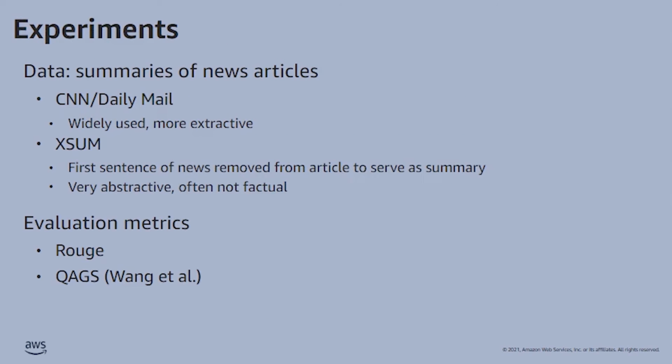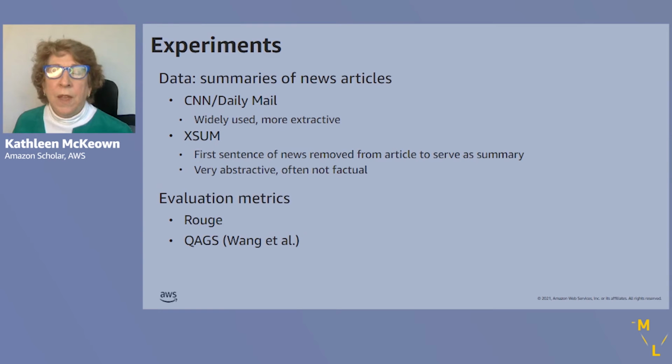For our experiments, as data, we generate summaries of single news articles, making use of a corpus called CNN Daily Mail, which is widely used, and where the summaries tend to use more words from the input article. We also use the XSUM corpus.